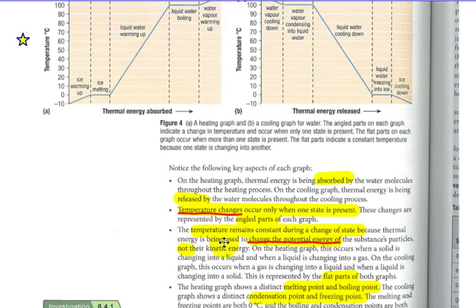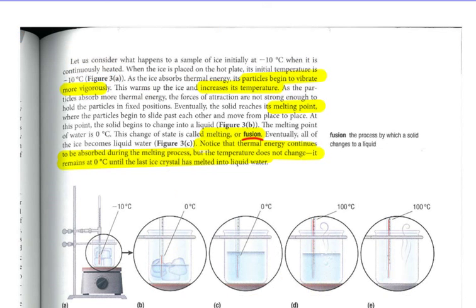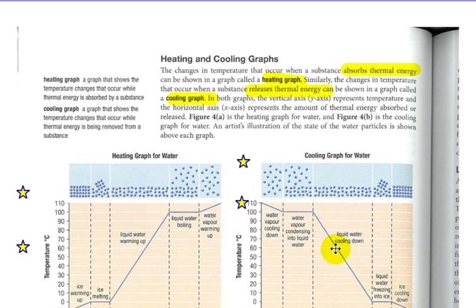And the third point here, the temperature remains constant during a change in state because thermal energy is being used to change, it must be, potential energy. Remember, temperature is a measure of kinetic energy or moving energy. It's not moving energy that's being added, it's stored potential, getting enough energy to break the bond of solid to liquid.